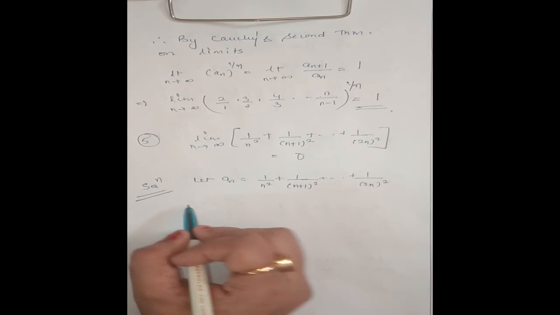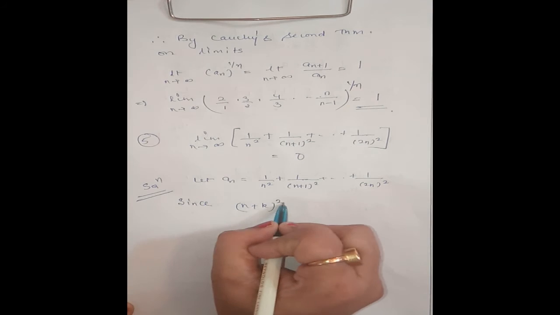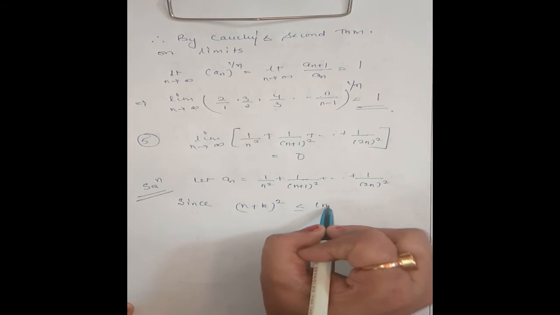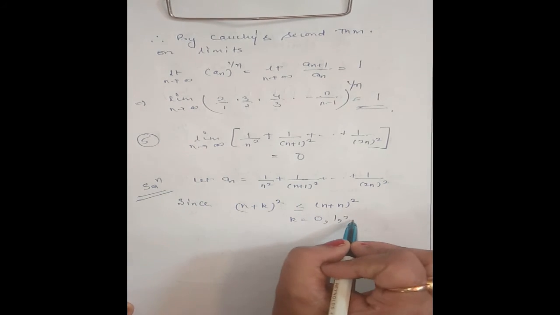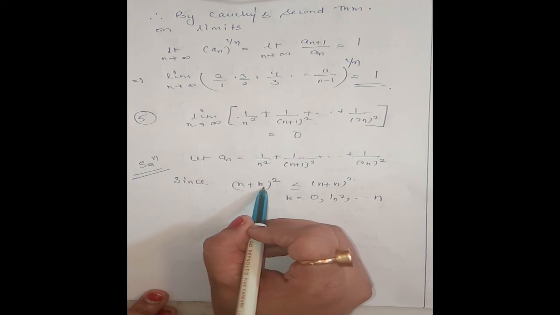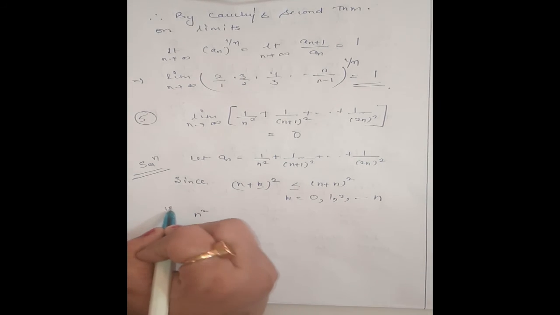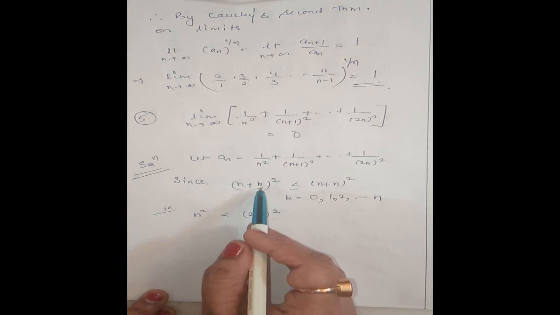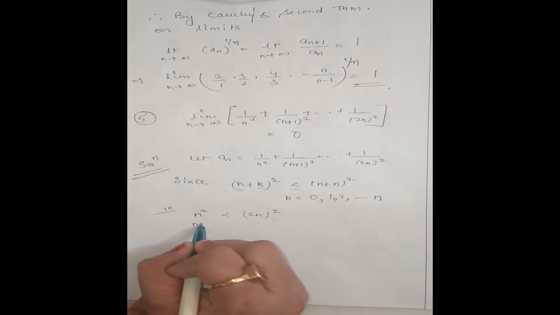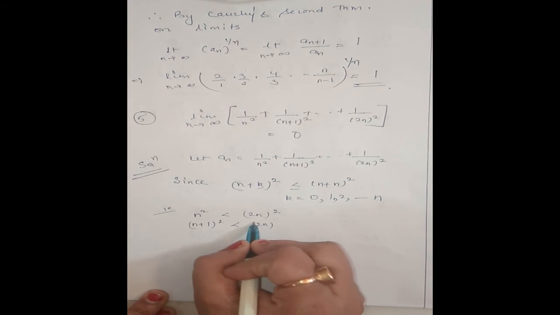Okay. Now, since n plus k whole square is less than or equal to n plus n whole square, for k equal to 0, 1, 2 up to n. Okay, if k is 0, this will be n square, that is, n square is less than 2n square. If k is 1, n plus 1 whole square is less than n plus n, 2n whole square.